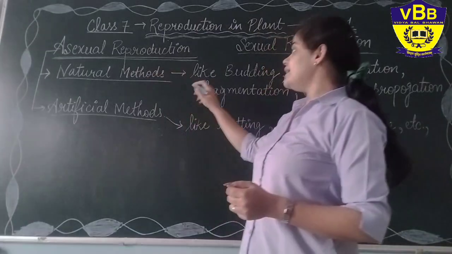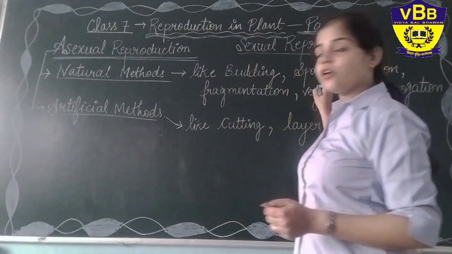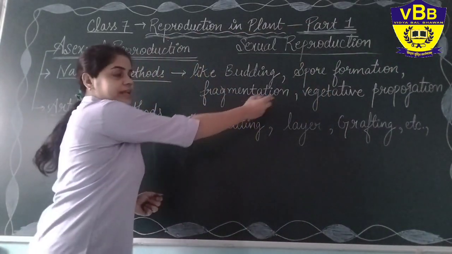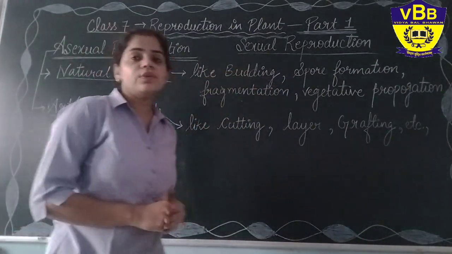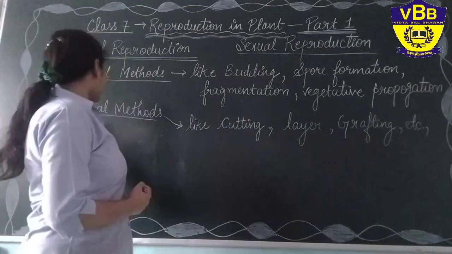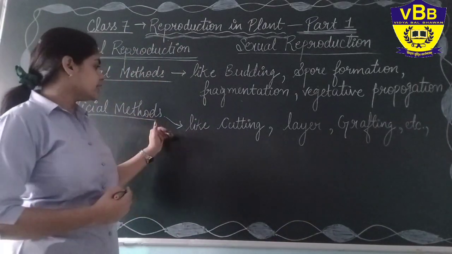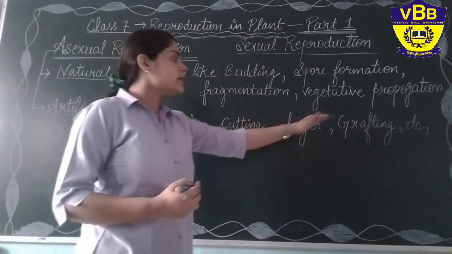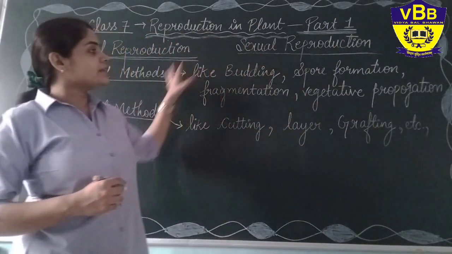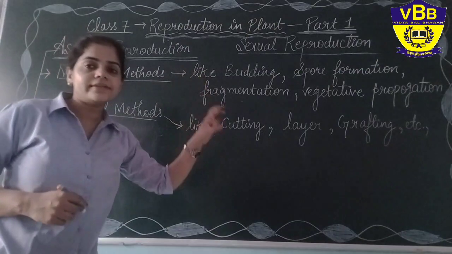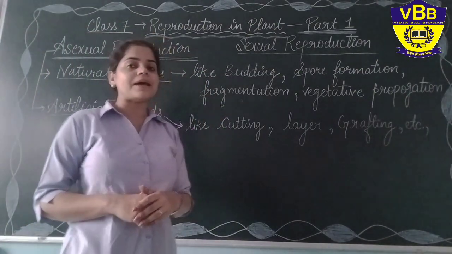Natural methods are budding, spore formation, fragmentation and vegetative propagation. We will learn these one by one. The artificial methods are cutting, layering, grafting, etc. These are the methods of asexual reproduction in plants.